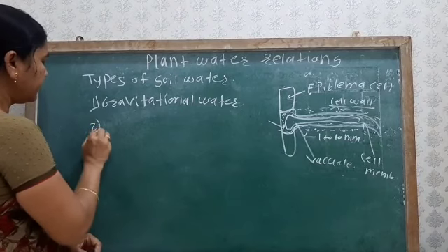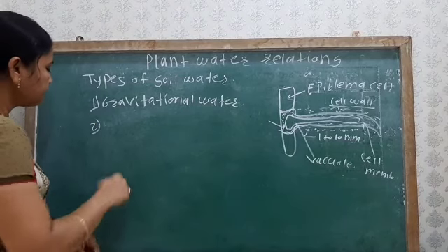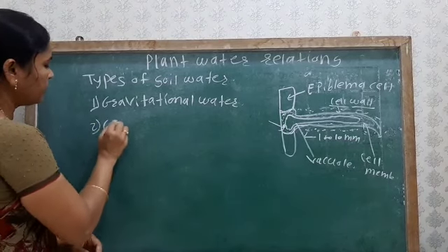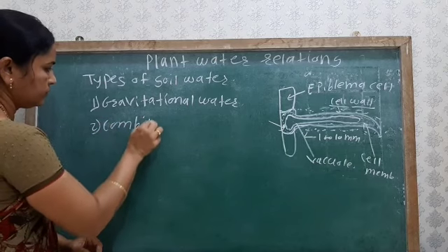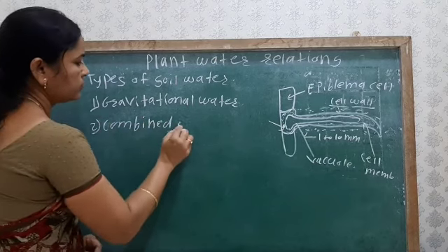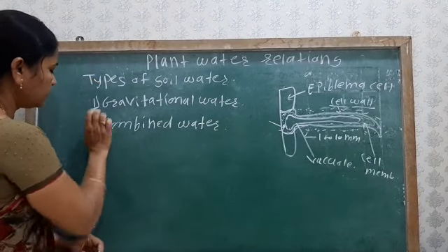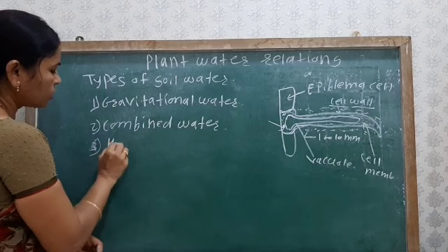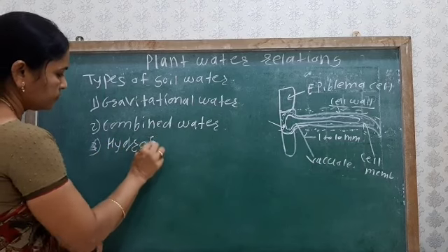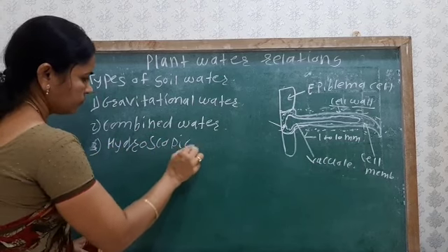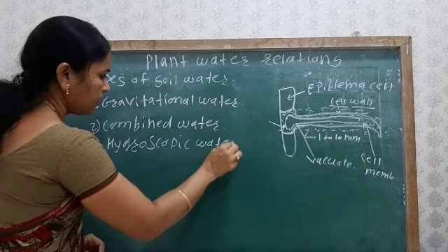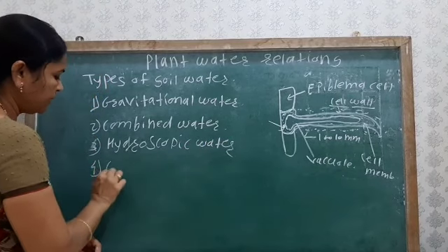Another type is combined water. Third is hygroscopic water. And fourth is capillary water.